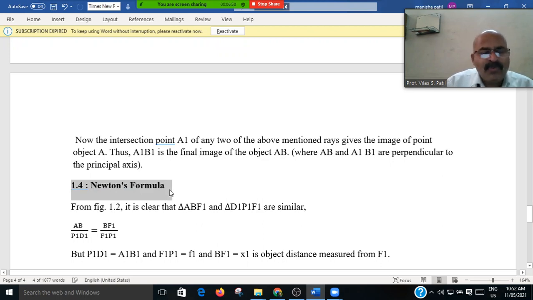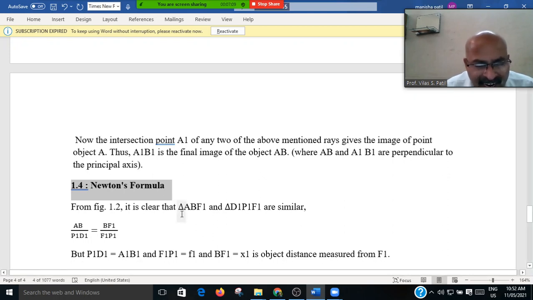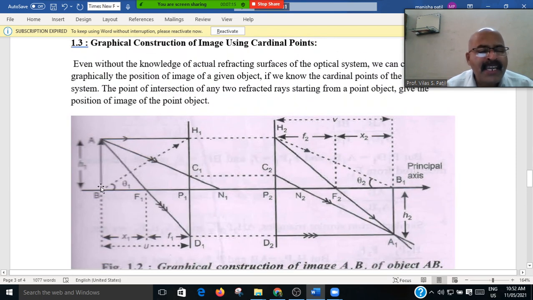And at the same time we are going through Newton's formula. One is Newton's formula. And what is that Newton's formula? From the figure it is clear that the triangle ABF1, कुठला ट्रायंगल आहे बघूया, ABF1, that is a right angle triangle.